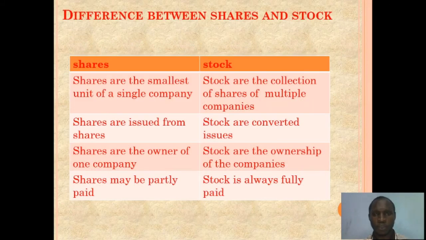Now let's see the difference between shares and stock. It's very brief. Shares are the smallest unit of a single company. Stock is a collection of shares of multiple companies. Remember, stock is a collection of shares, so it can be from multiple companies. Shares are issued, while stock is converted. Yes, stocks are often converted, unlike shares. Shares are the ownership of the company, while stock is the ownership of companies. You see the difference? It's just in terms of numbers. Shares may be partly paid, and stock is always fully paid.